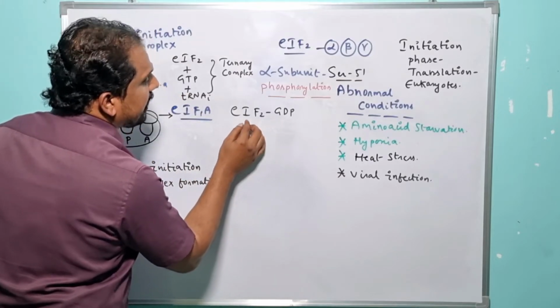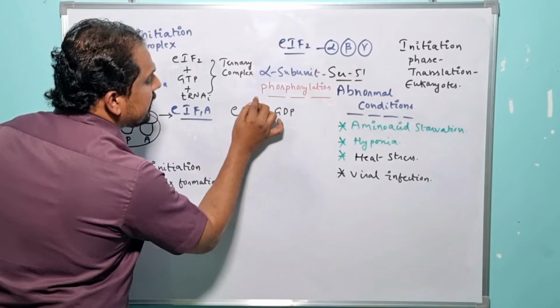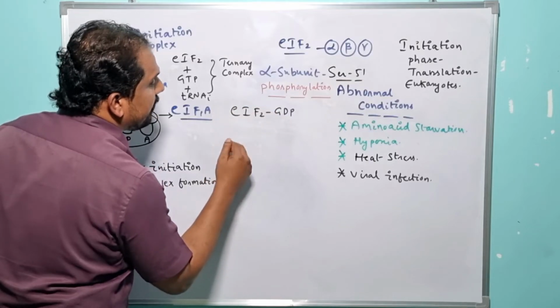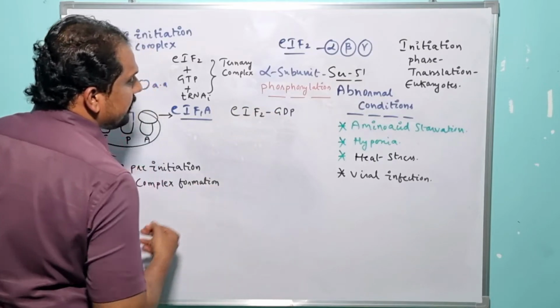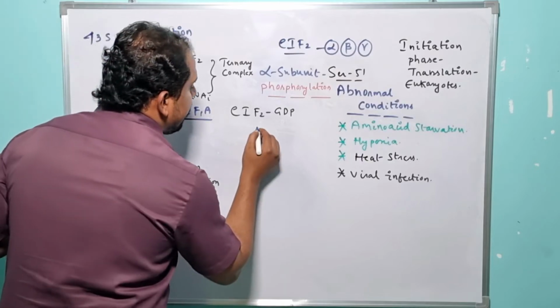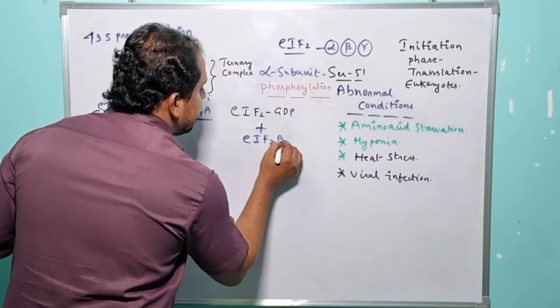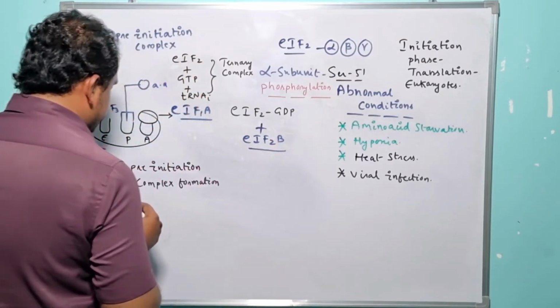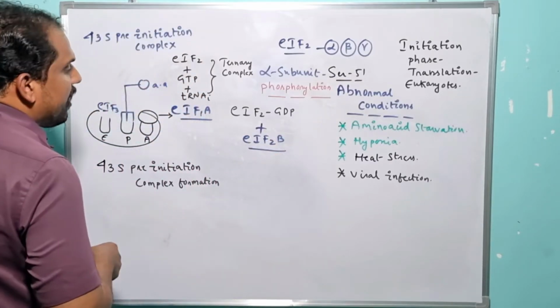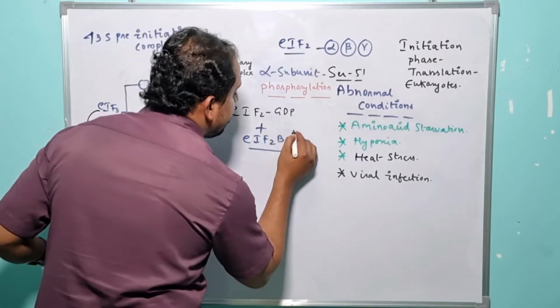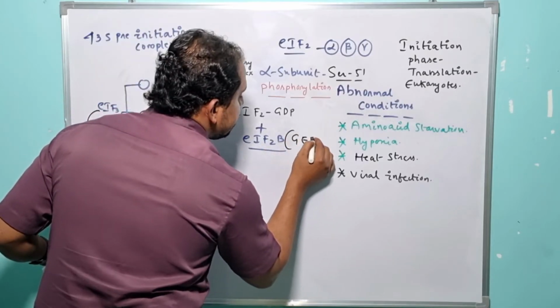Again, to reactivate the eukaryotic initiation factor 2 in the next round of the translation mechanism, the eukaryotic initiation factor 2 gets associated with a specialized initiation factor, and it is nothing but what? Eukaryotic initiation factor 2b. So what is eukaryotic initiation factor 2b here? It is a guanine nucleotide exchange factor.